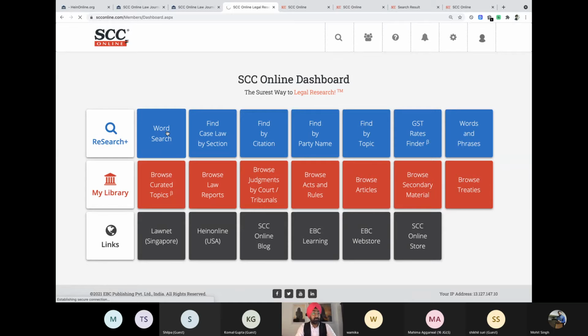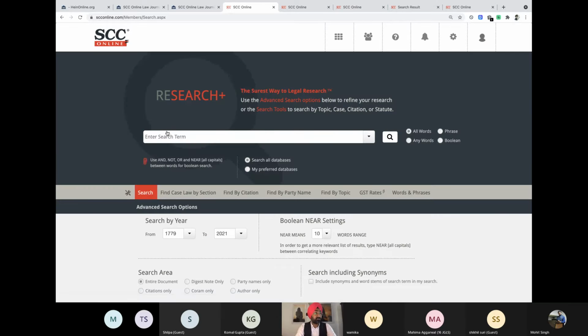Now, although we don't publish tribunal judgments or high court judgments, people still want to see them. So the point you raised, whether we publish or not, recently we have started doing it, and it is being done with this.